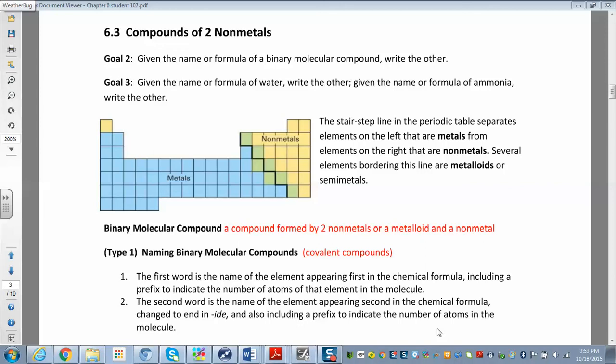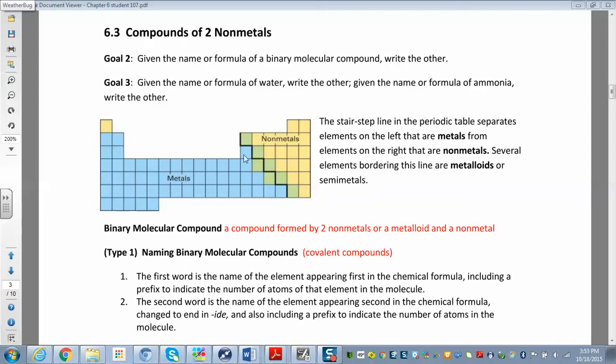Okay, so when you start naming compounds, the first thing you have to do is figure out if you have a molecular compound made of a whole bunch of nonmetals, or if you have an ionic compound made from a metal and a nonmetal, or a metal and a polyatomic ion. We'll get to polyatomic ions in a little bit.